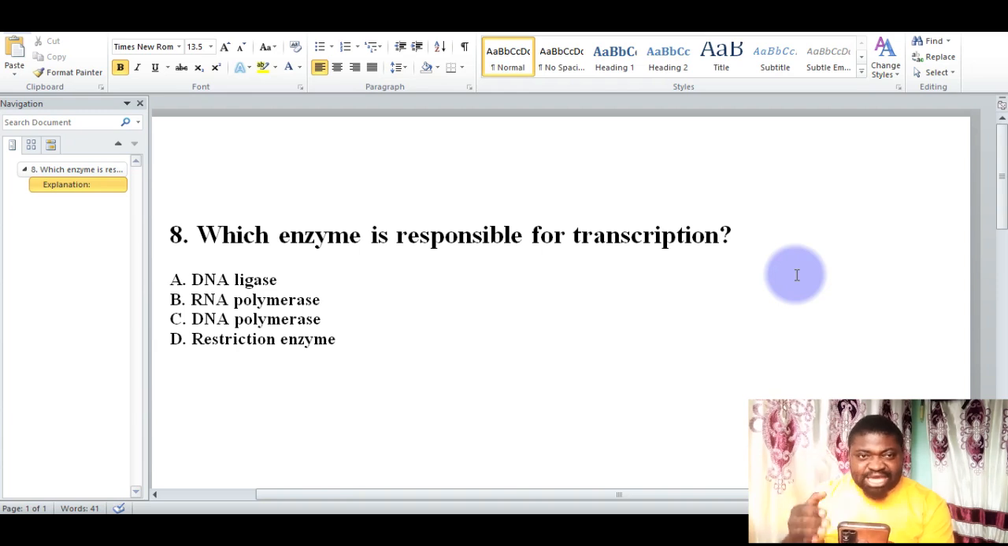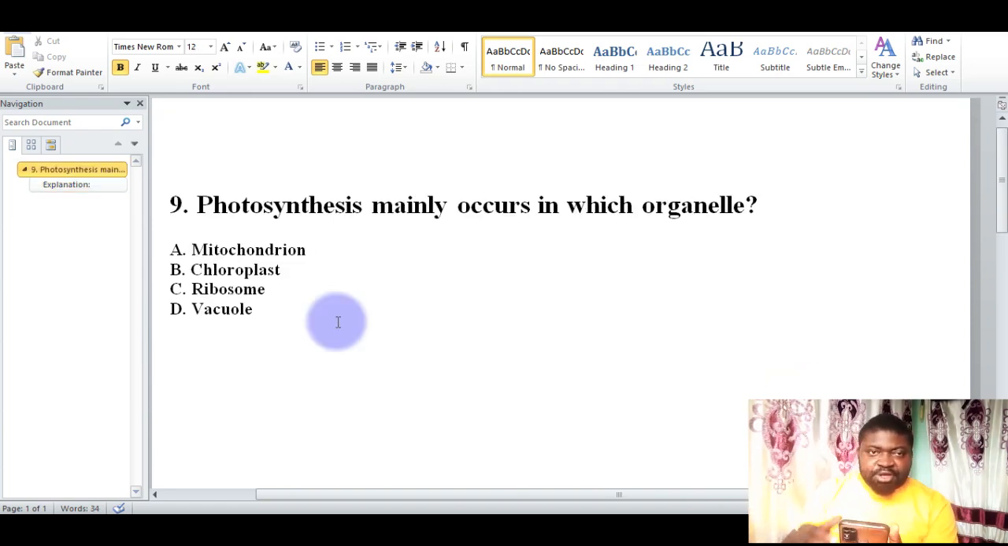Why is it RNA polymerase? Because RNA polymerase binds to DNA and synthesizes RNA using the DNA template. DNA polymerase, in contrast, is used during DNA replication. Therefore, RNA polymerase binds to the DNA in order to synthesize RNA, which means that the enzyme responsible for transcription is RNA polymerase. Let's look at the next question.